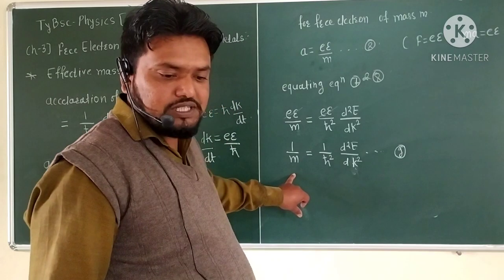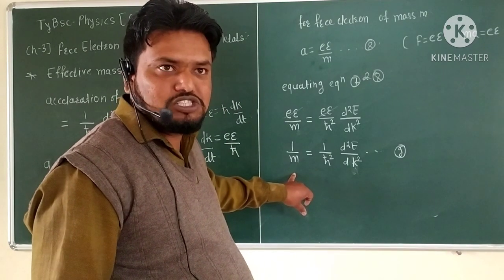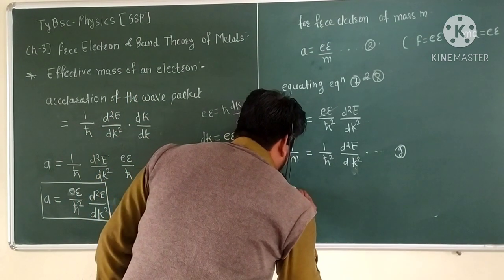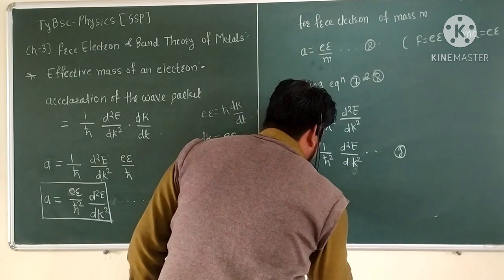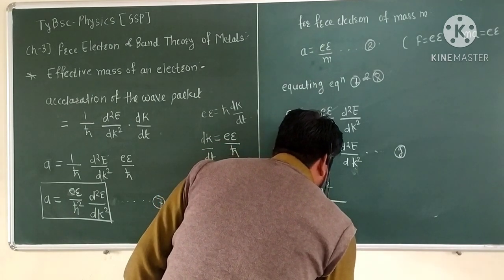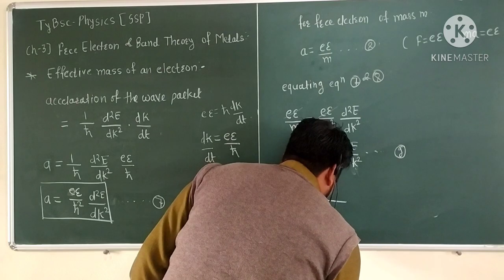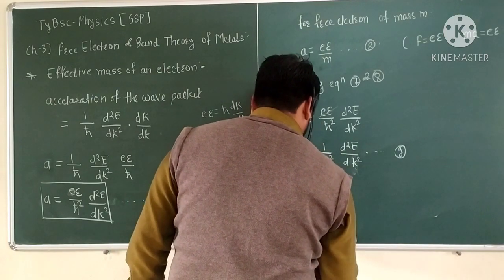If we take the reciprocal of this equation, we get m star, which is nothing but ħ² divided by d²E/dk².